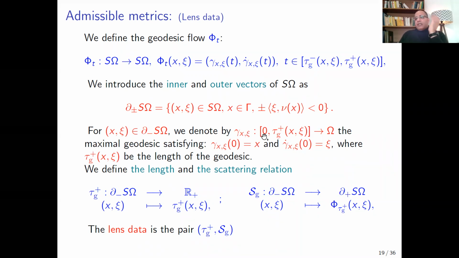Of course, here tau minus equals 0 because we start from the boundary, and tau plus is the arc length of the geodesic. Then we define the travel time, or the arc length of the geodesic, by tau plus, and the scattering relation by this formula. The pair composed of tau plus and the scattering relation is the lens data.